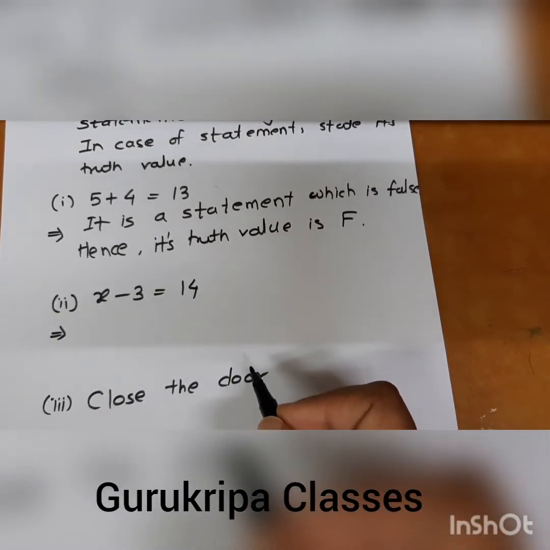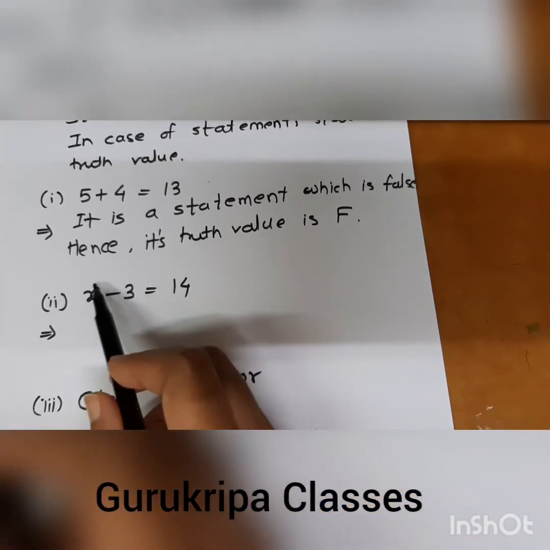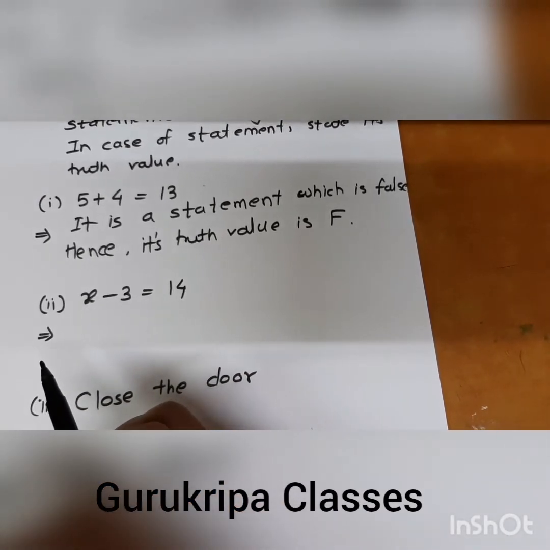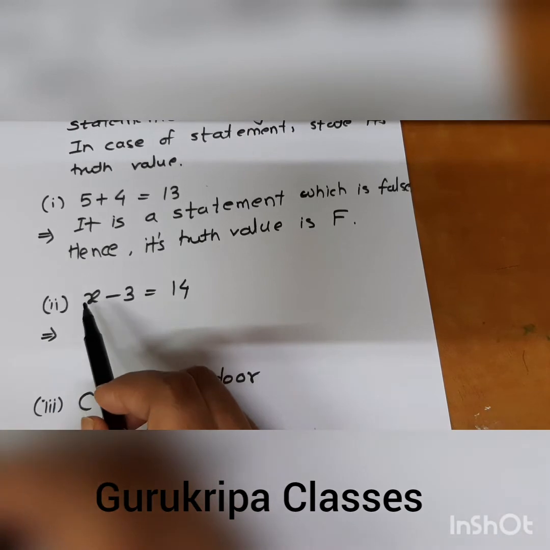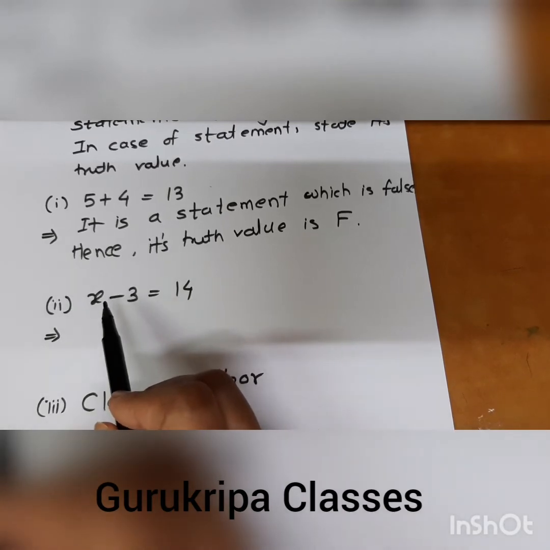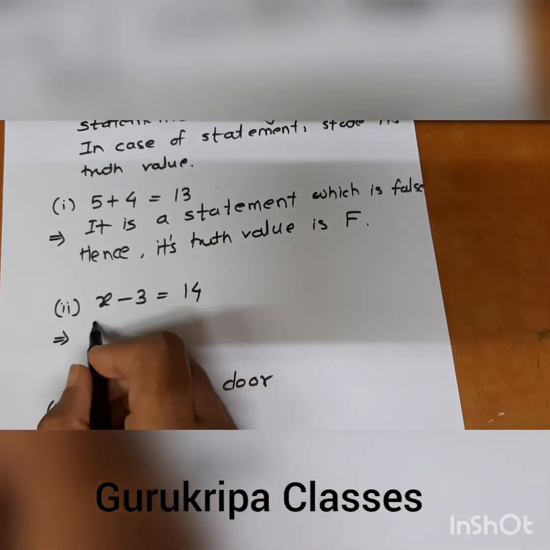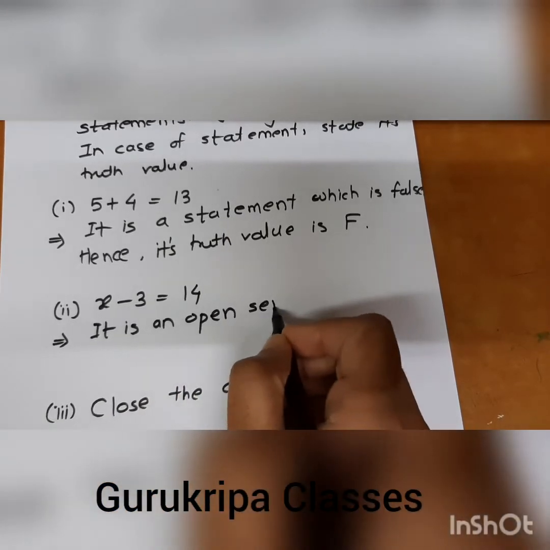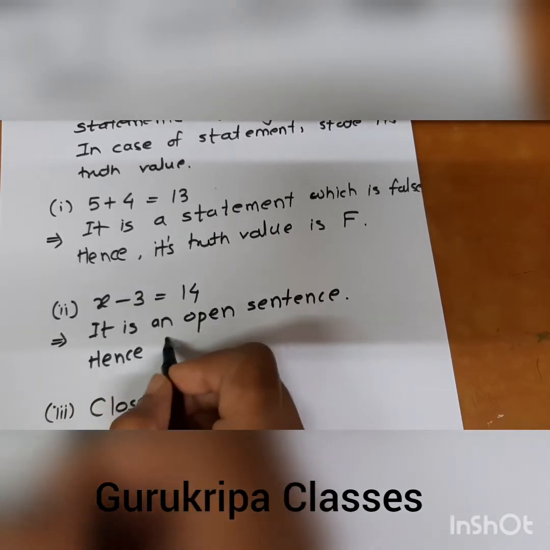See next, x - 3 = 14. We don't have a given condition for x here. If I put x as 17, 17 - 3 = 14. But if I put any other value than 17, it will be false. If I put 11 here, then that answer will be wrong. So it is an open sentence because the condition is not given. Hence it is not a statement.